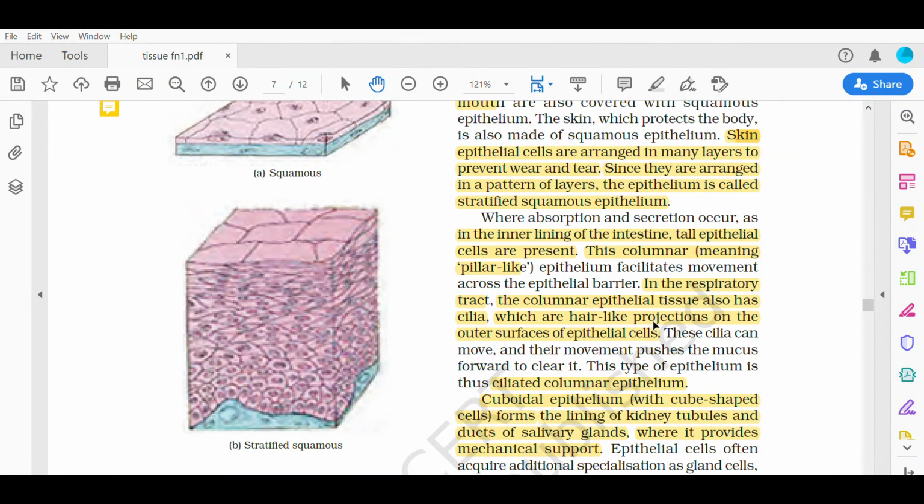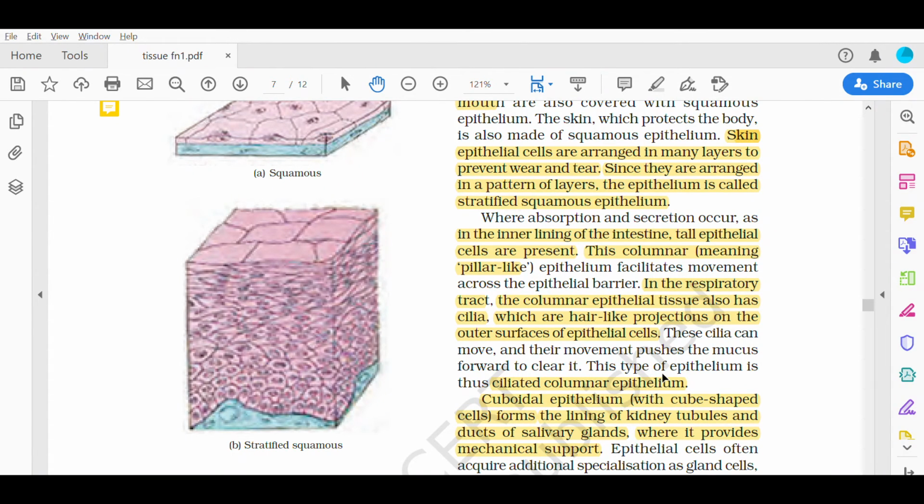आपके wind pipe में hair like structures हैं जिनको cilia कहते हैं and these cilia can move to push the mucus and to clean it. This type of epithelium is known as ciliated columnar epithelium. क्योंकि इसमें cilia present है इसीलिए इसको ciliated columnar epithelium कहते हैं.